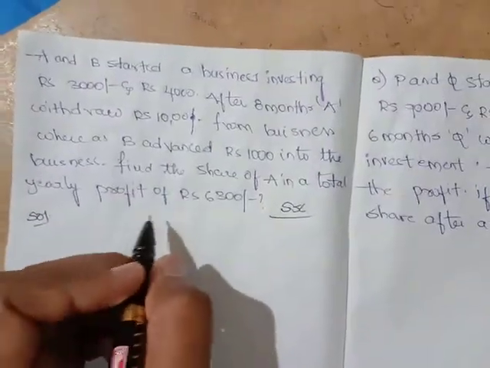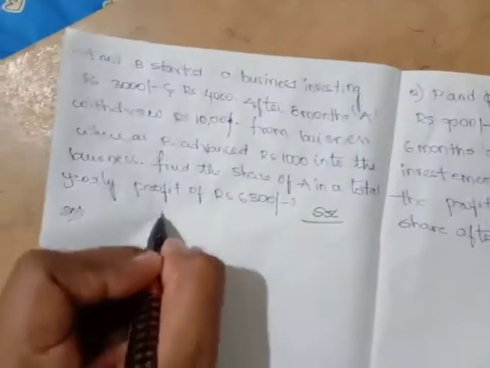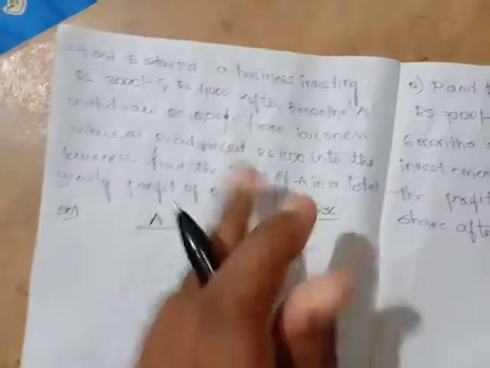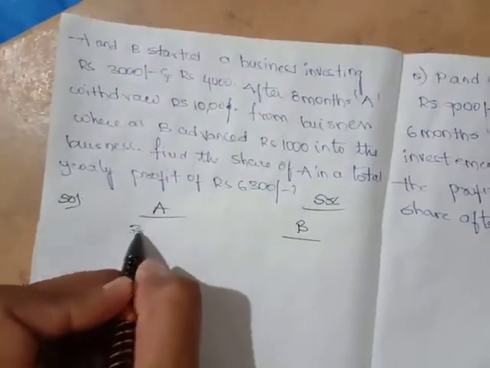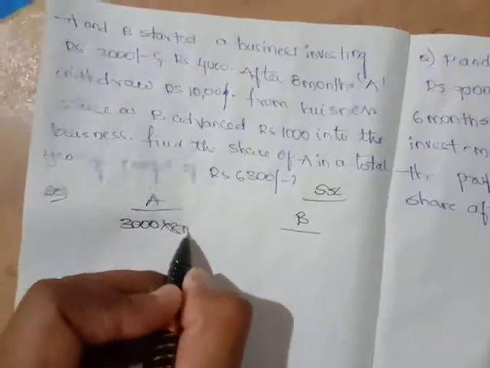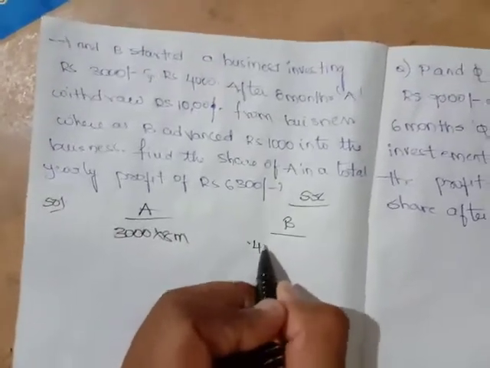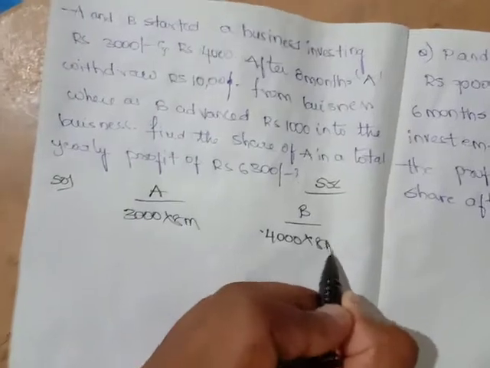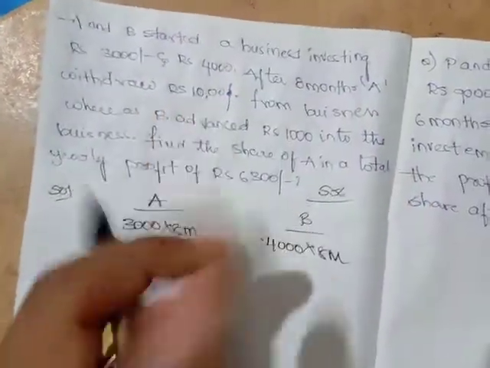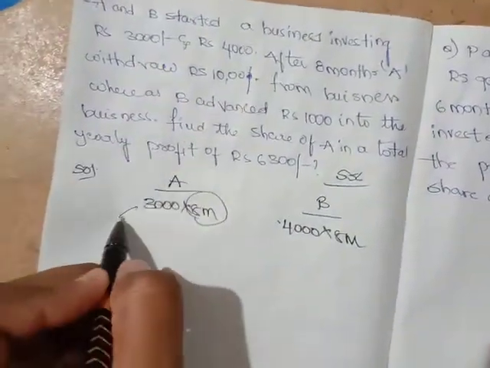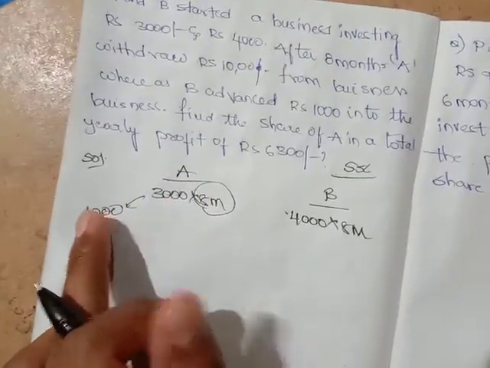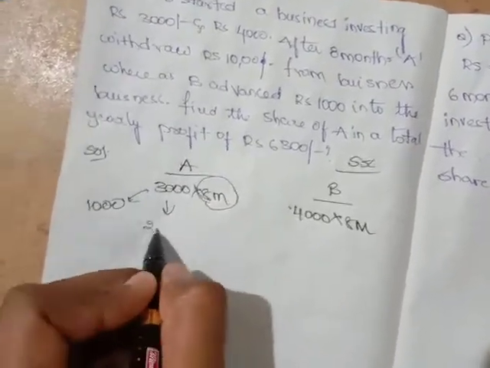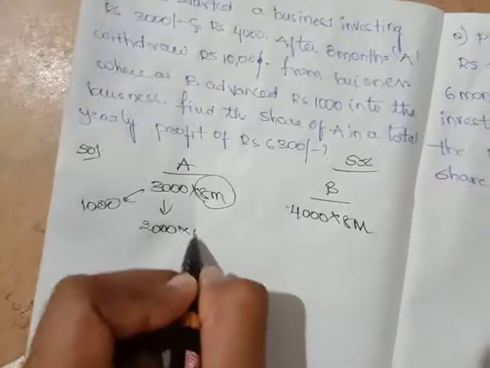6300. See what he is telling now, friends. There are two persons, A and B. A is investing 3000 for 8 months. And B is investing 4000 for 8 months. After 8 months A withdraws 1000. For the remaining months he will be withdrawing 1000 rupees. Then how much is he investing? He is investing 2000 for 4 months.